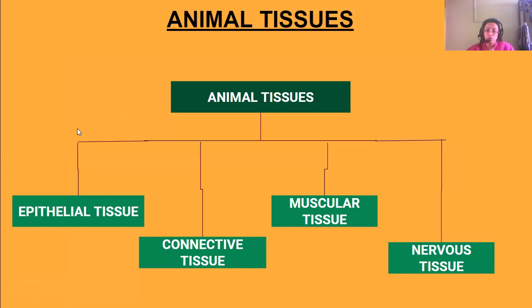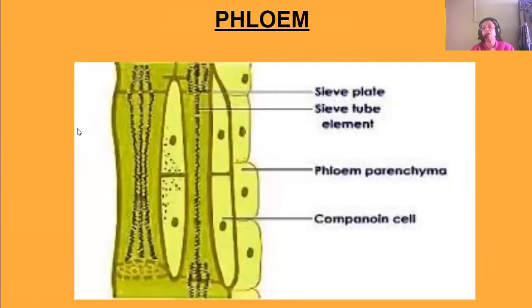So in my next class, I'll start with animal tissues. I have ended phloem, and the plant tissues are ended.